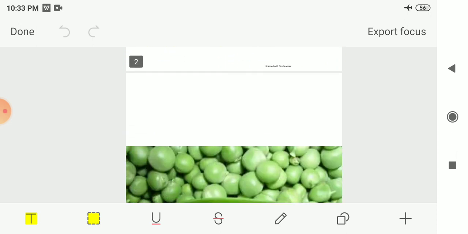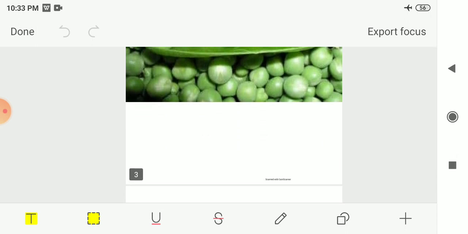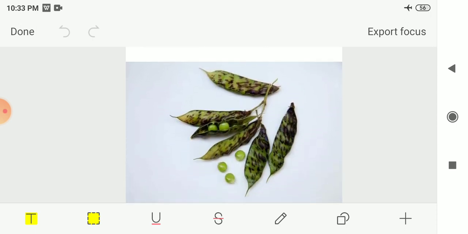Next, third, we had written peas. So this is the peas. This is the green peas. People are also using dried or frozen peas. So this is the peas, one example of pulses. Next is pigeon peas. So this is pigeon peas. It is also green, or you can also use it in the dried or frozen form. So these are some examples of pulses, that is green gram, Bengal gram, peas and pigeon peas.